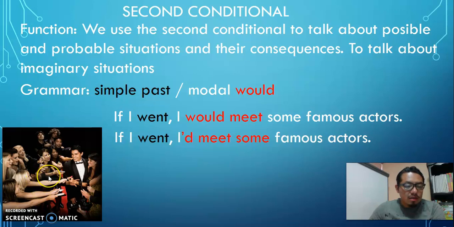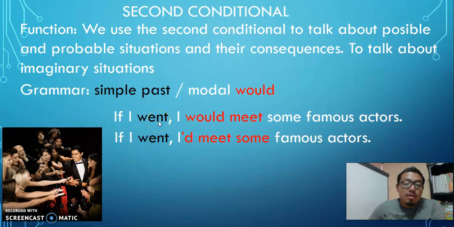Okay, check this situation. There are famous actors here, some fans here. Maybe it is the red carpet event, no? An important event. But I can't go, no? I can't go to that event because I have a lot of activities to do in Google Classroom, no? So this is the situation here, the condition.